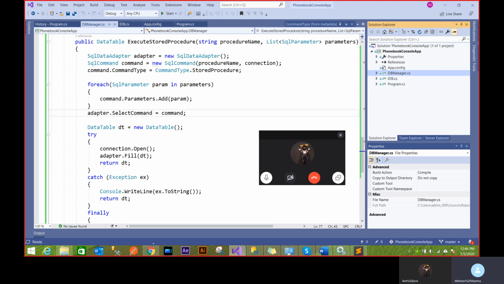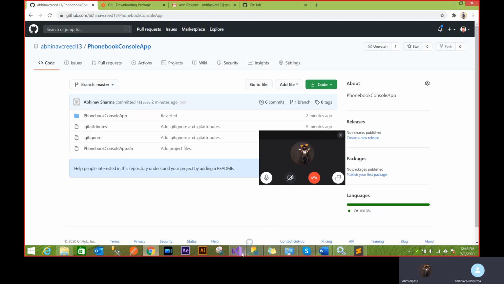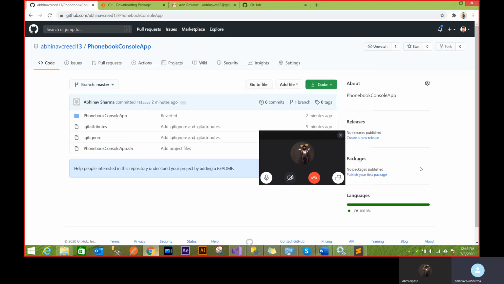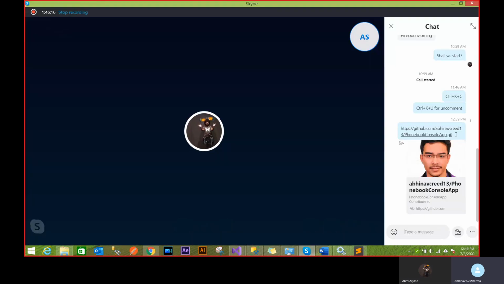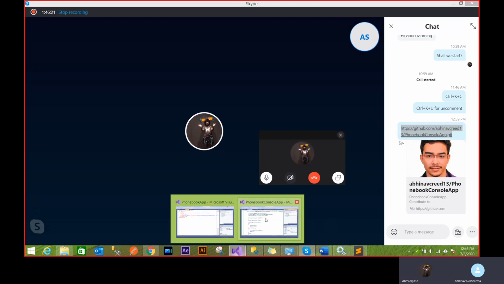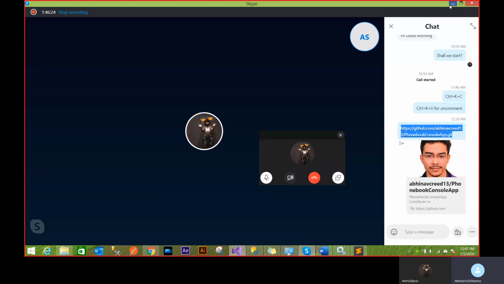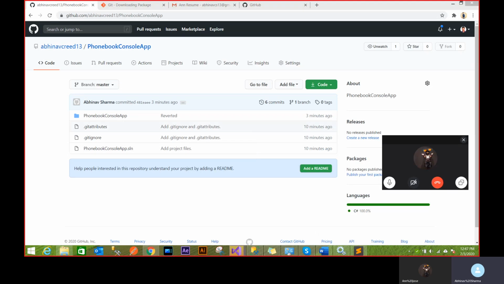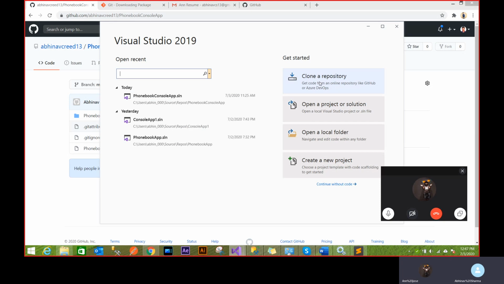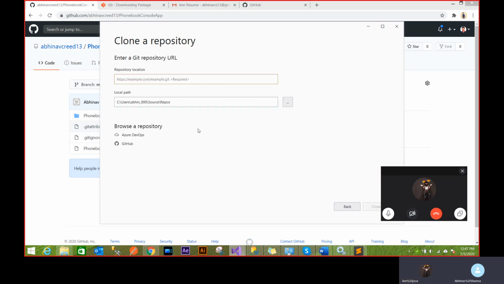Now let's see how the code is shared. So now I'll create a new Visual Studio 19. Let's create a new app. And I gave you this link, right? I gave you this Git link. You can just copy it. It's very simple now to share code. Let's open Visual Studio. And this time, rather than creating a new project, I can just clone it. I told you this, there's a button for cloning. You can click it and it's going to ask you for the URL. You say this is the URL.